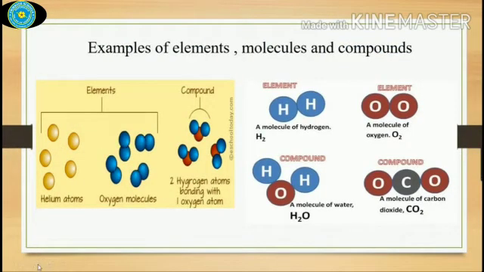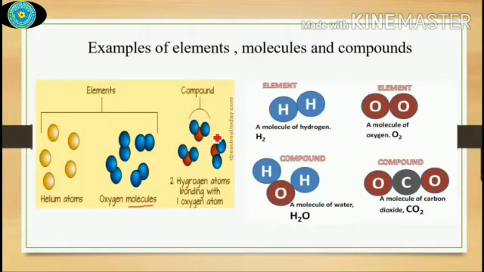Here you can see helium atoms and oxygen molecules. So what is the difference? Helium atoms are entirely made up of helium alone. And here the oxygen molecules. Molecules means oxygen molecules are the combination of the same element, that is oxygen. Here the two blue circles are the same atom or same element, that is oxygen. This is one oxygen and this is another oxygen. They are both combined to form an oxygen molecule.